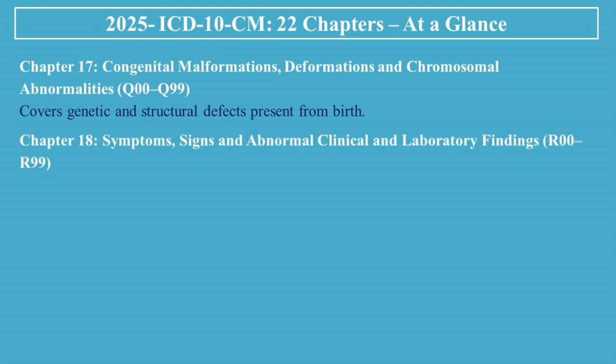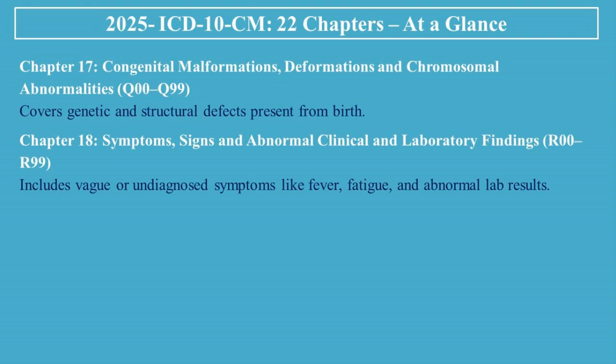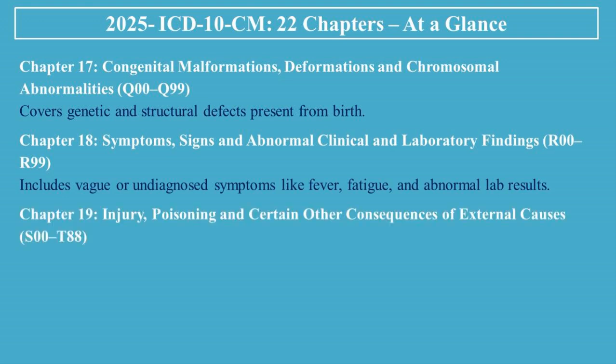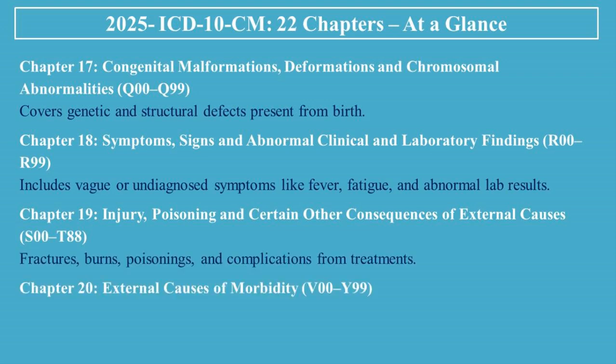Chapter 18, Symptoms, Signs and Abnormal Clinical and Laboratory Findings, R00 to R99. Includes vague or undiagnosed symptoms like fever, fatigue, and abnormal lab results. Chapter 19, Injury, Poisoning and Certain Other Consequences of External Causes, S00 to T88. Fractures, burns, poisonings, and complications from treatments.